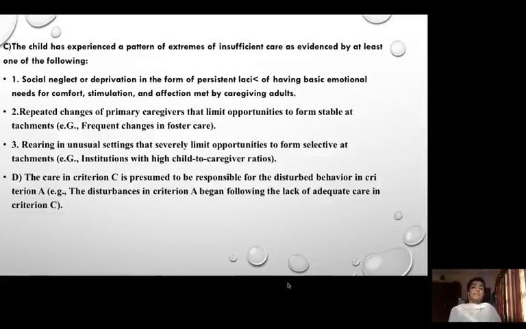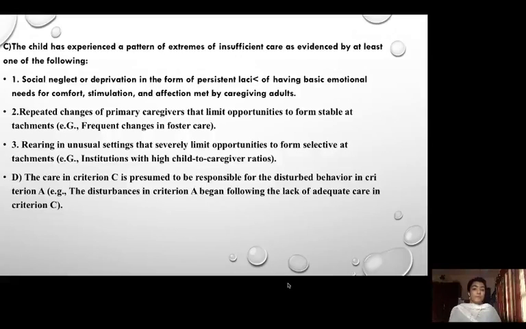fearfulness, but there must not be any underlying cause for it. Criterion C: the child has experienced a pattern of extremes of insufficient care, as evidenced by at least one of the following. So, the child must have experienced insufficient care from the caregivers, and at least one of the following criteria must be met.